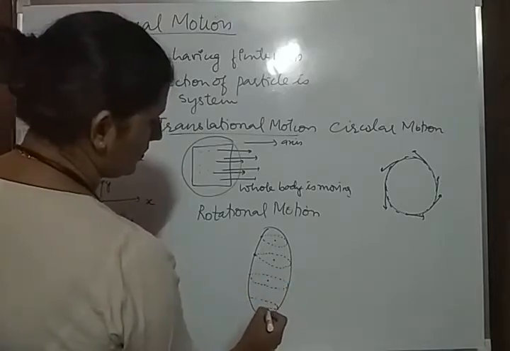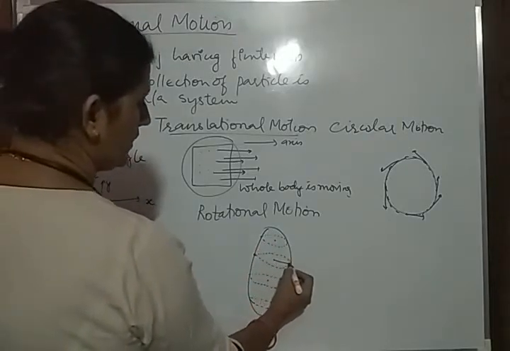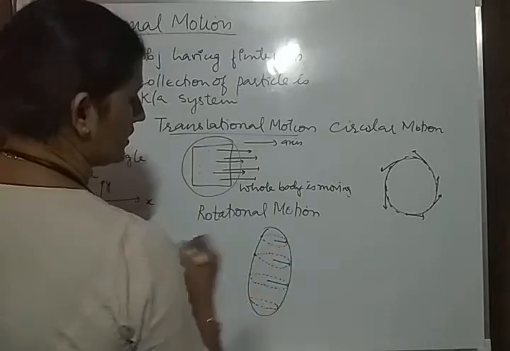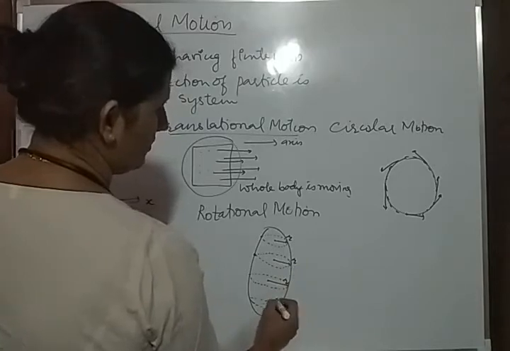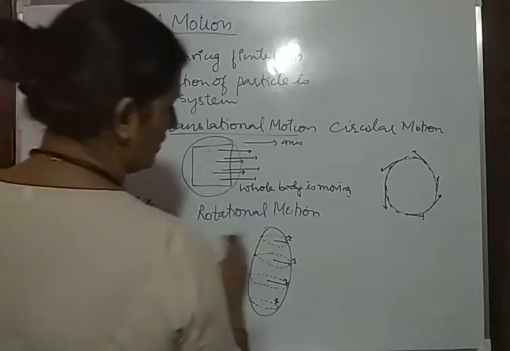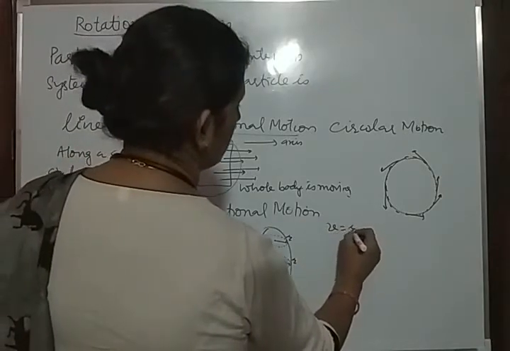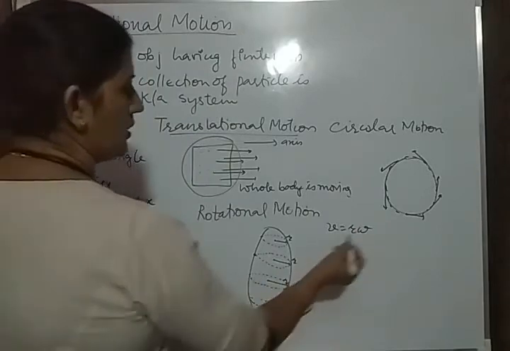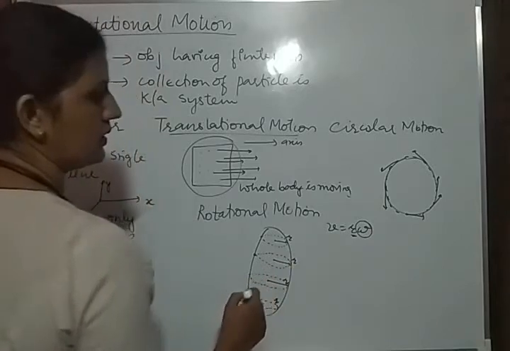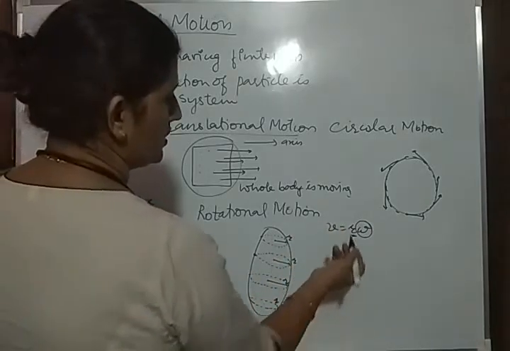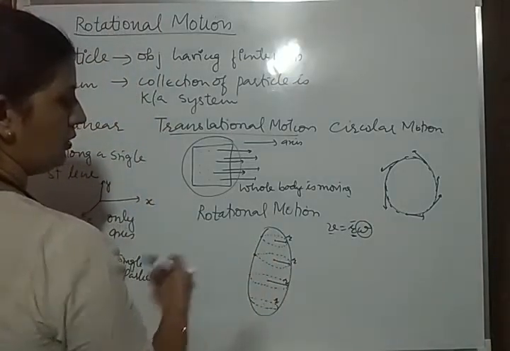In this way, you can observe that some of these circles are of larger radius and some are of smaller radius. As the r is changing, the time is the same, so its velocity also changes. You know, v is equal to r into omega. The angular velocity remains the same. If r is small, the velocity is less, and it will travel a lesser distance. If r is more, the velocity is more, and it will travel a longer distance.